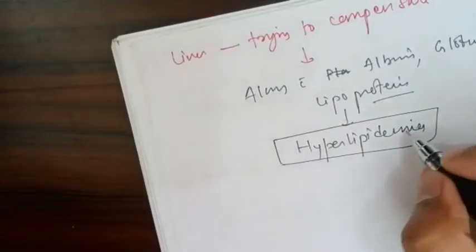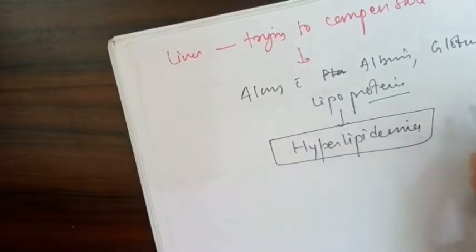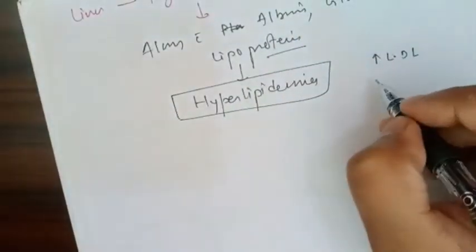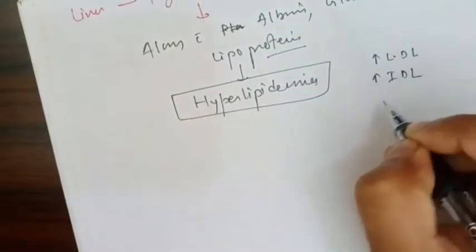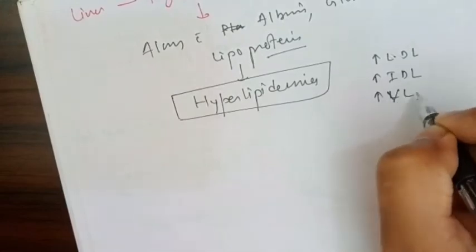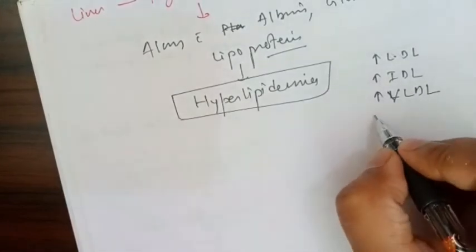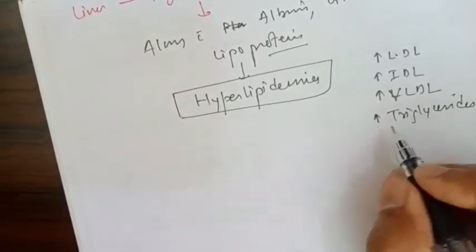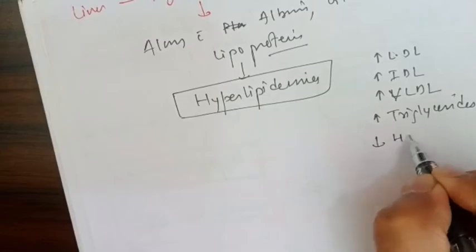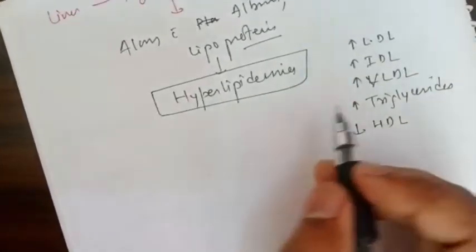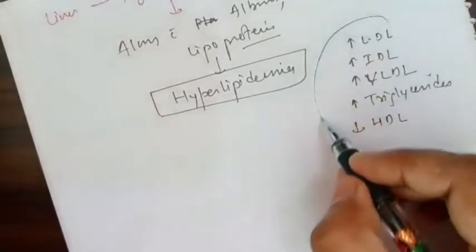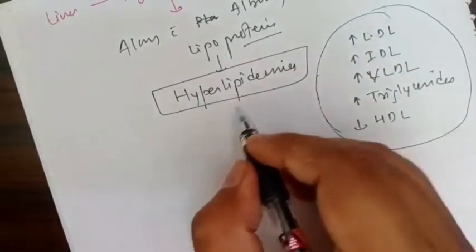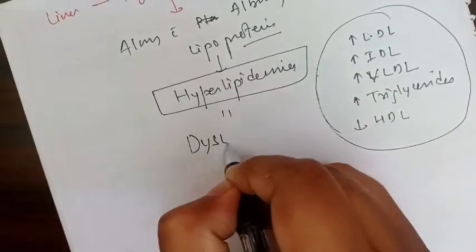Hyperlipidemia means there will be increased LDL, increased IDL, increased VLDL, and increased triglycerides, and there will be low HDL. So some doctors, since everything is going up, have called it dyslipidemia.